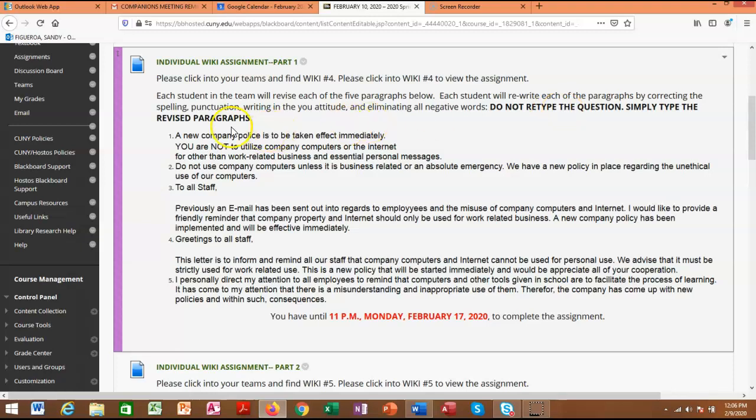So you're going to type number 1 and the revision of number 1, number 2 and the revision in number 2. Type number 3 and the revision for number 3. Not retyping. That's a lot of wasted energy. This is very simple. You're just revising in wiki number 4, in the wiki itself. You're not submitting anything to the assignment link.